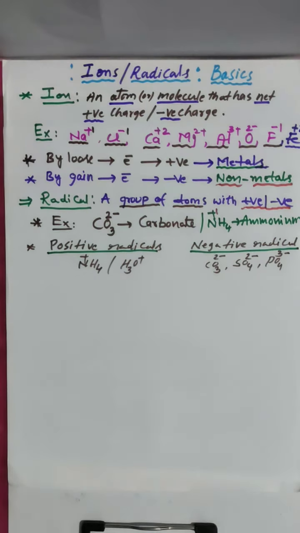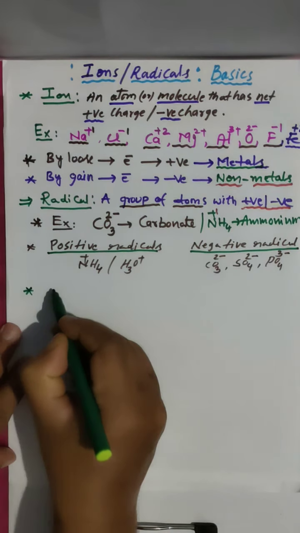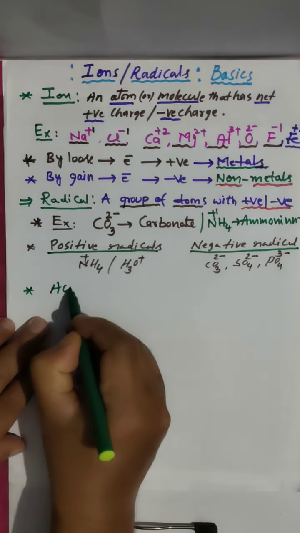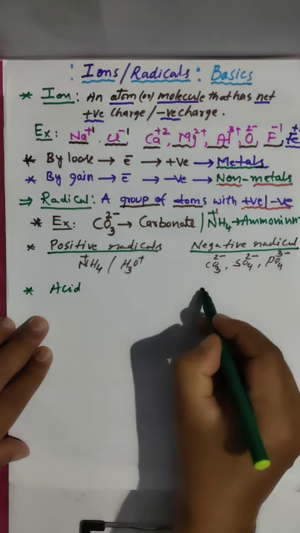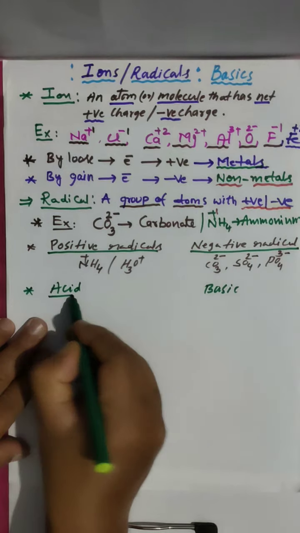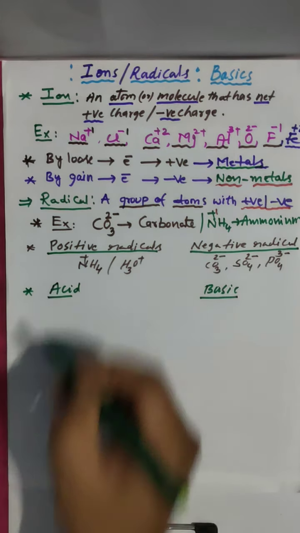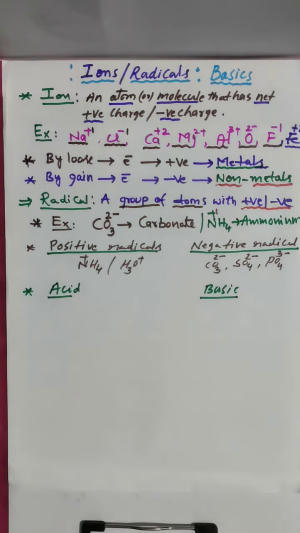Clear? Again, these radicals are classified into two types. Some are acid radicals and some are basic radicals. Positive, negative we already discussed. Now these are classified into two types: acid radical and basic radical. How will acid radicals form?